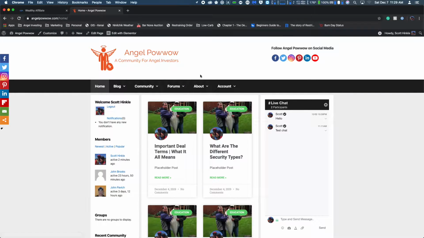So now that you know how to log in, what you'll see when you're logged in versus when you're not logged in, I wanted to show you where you can find everything. The whole point of the Angel Powwow community is to allow members to communicate with each other in real time without moderation, or at least not waiting for moderation, right? I will still moderate if someone breaks the rules or posts something that's inappropriate. I will go in and change it or remove it, but I will not stop it from being posted while it waits for my approval.